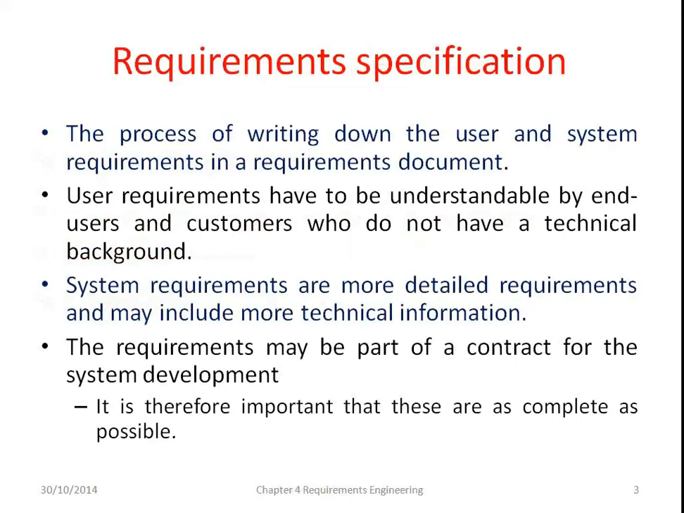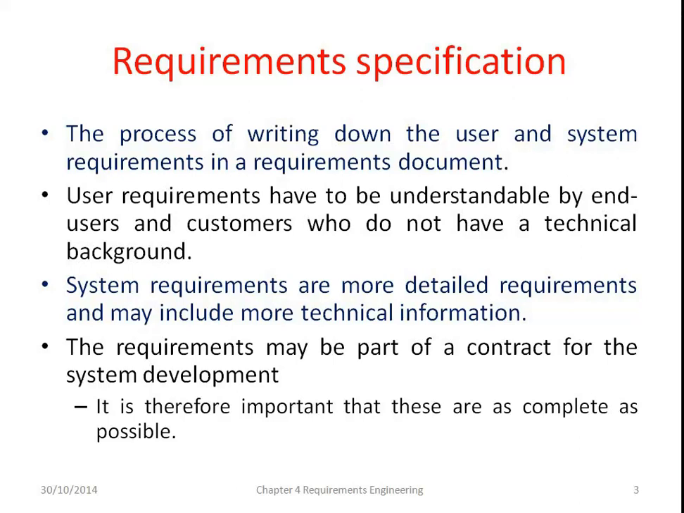The first one is requirement specification. What do you mean by specification? For implementing new software, the requirement is compulsory. The customer, also called the user, can give the requirement, and system developers develop the product or software. See the definition: the process of writing down the user and system requirements in requirement documents. So write down all the specification.